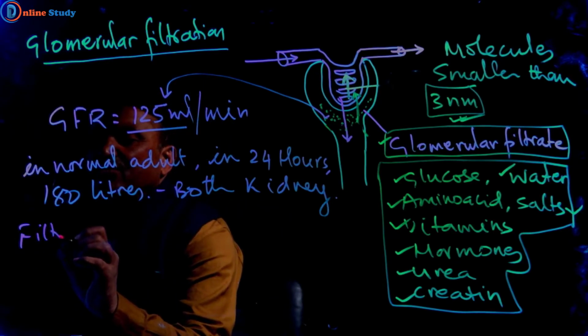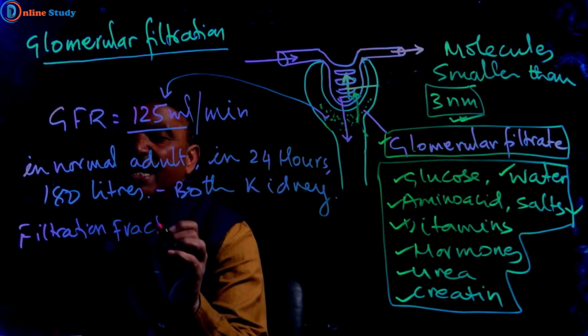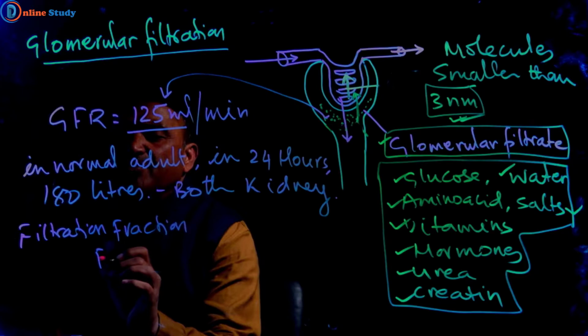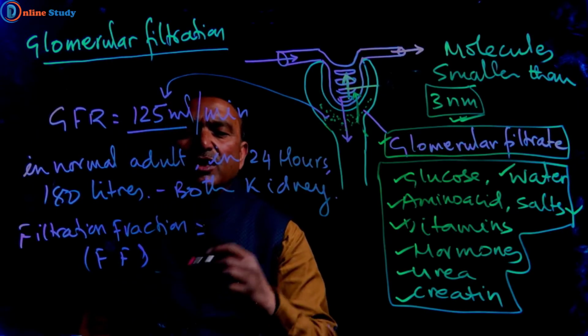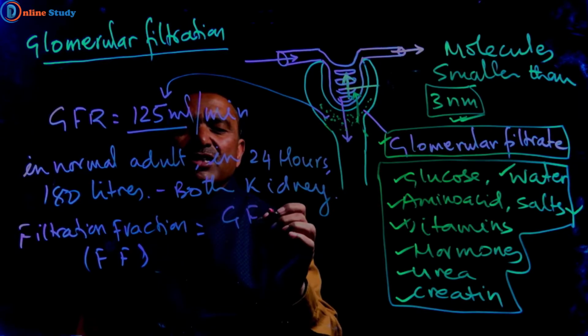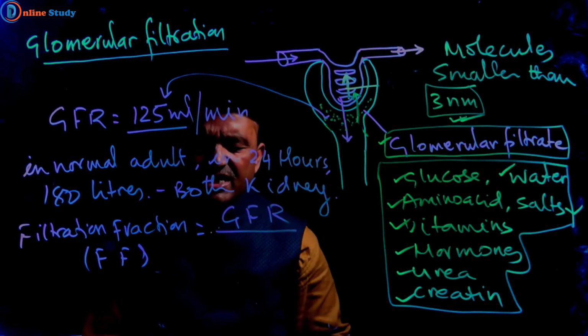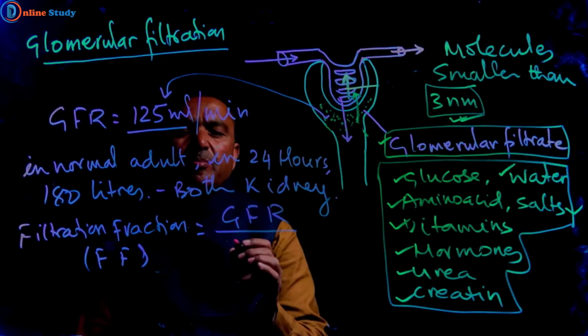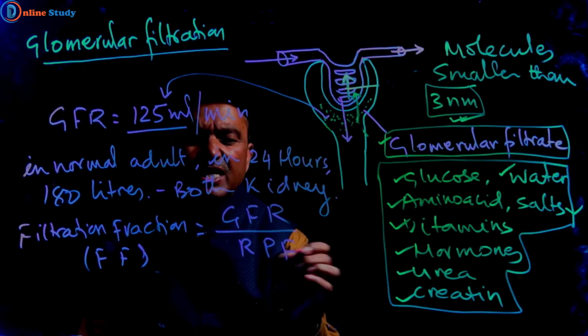Now let us discuss filtration fraction, or we can use the term FF. Filtration fraction is the ratio of glomerular filtration rate, GFR, and renal plasma flow, RPF.